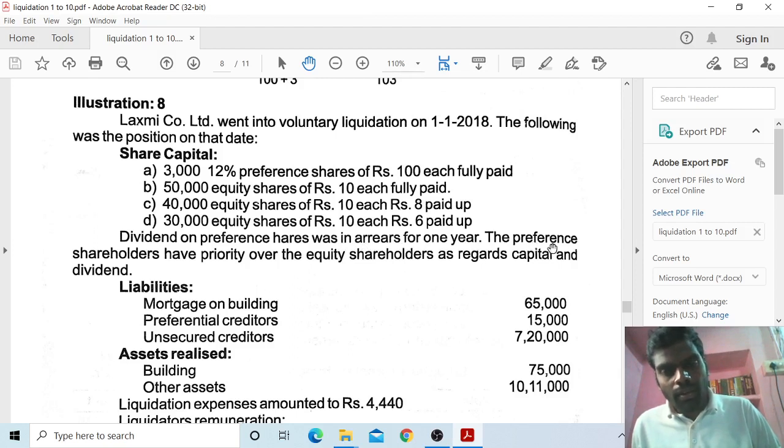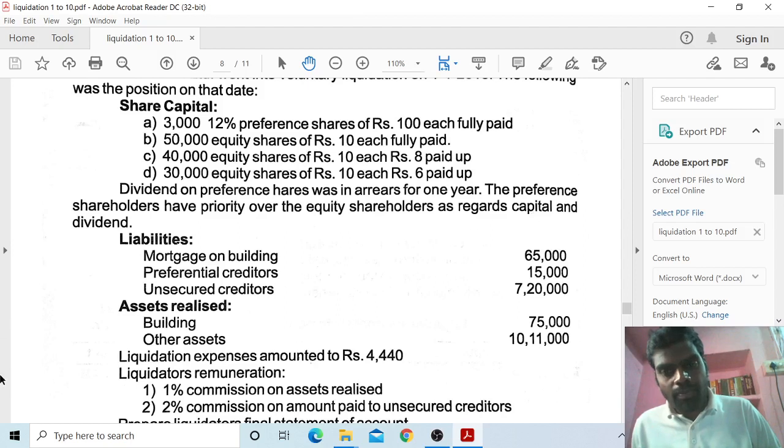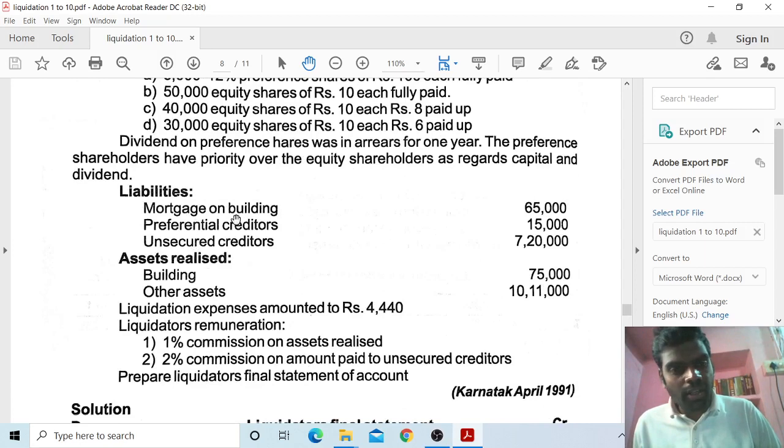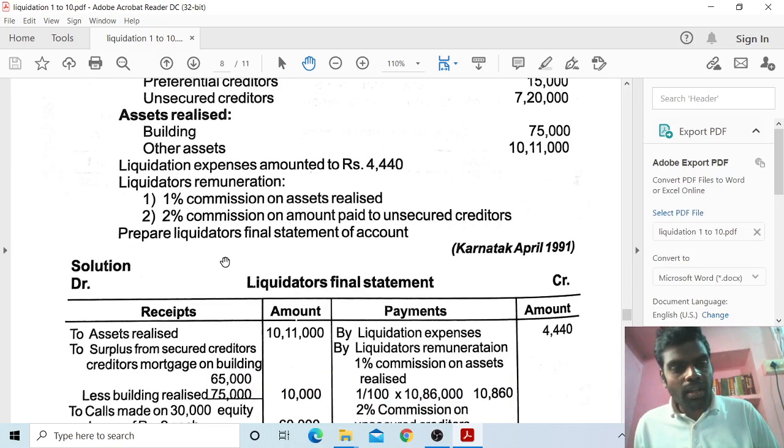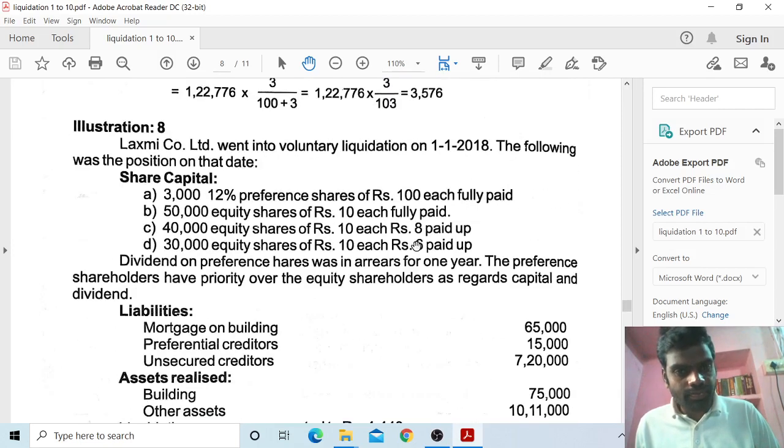Therefore, the preference shareholders have priority over the equity shareholders as regards capital and dividend. Liabilities: mortgage on building 65,000, preferential creditors 15,000, unsecured creditors 7,20,000. Assets realized: building 75,000, and other assets rupees 10,11,000. Liquidator expenses amounted to rupees 4,440. Liquidator remuneration: 1% commission on assets realized, 2% commission on amount paid to unsecured creditors. Prepare the liquidator final statement of account.